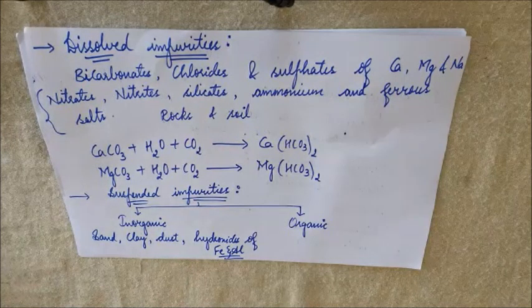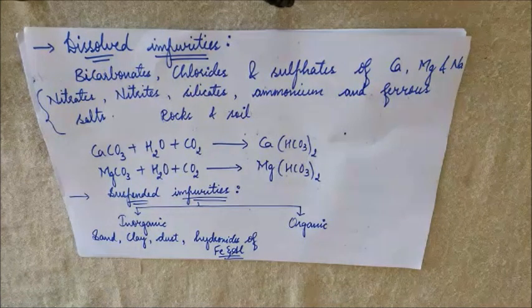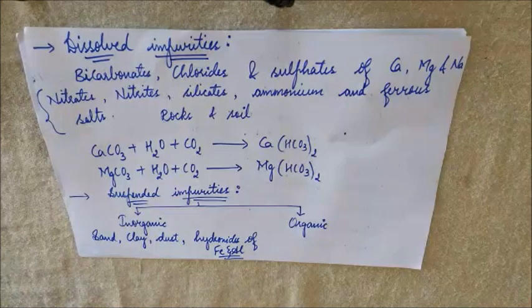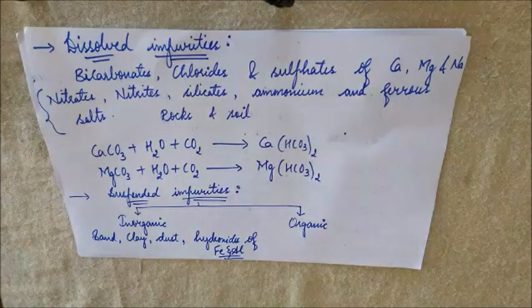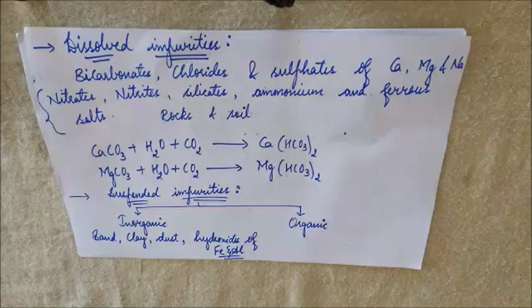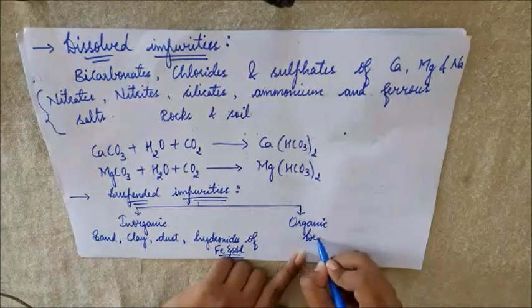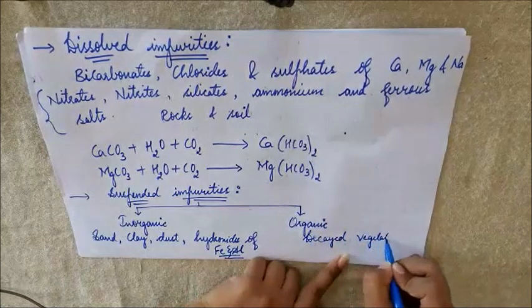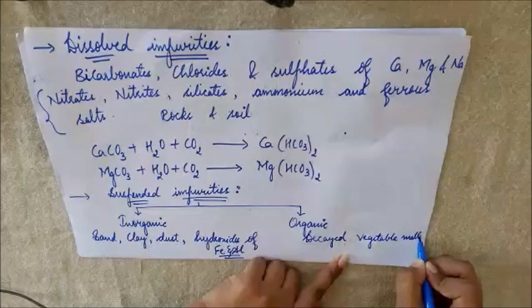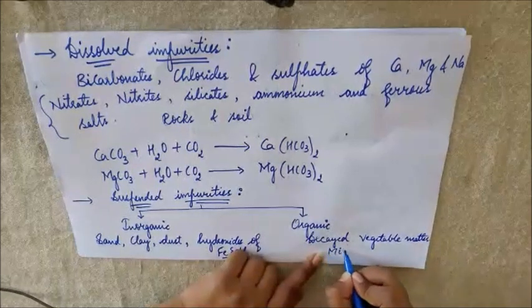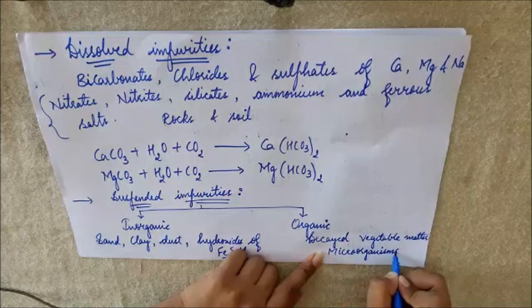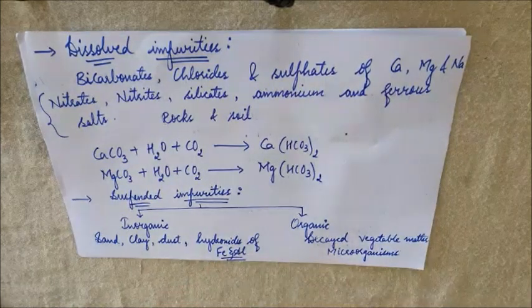Then next we have organic impurities. What are the organic impurities? Organic impurities mainly consist of decayed vegetable matter and those which are caused due to microorganisms. So this is organic impurity.